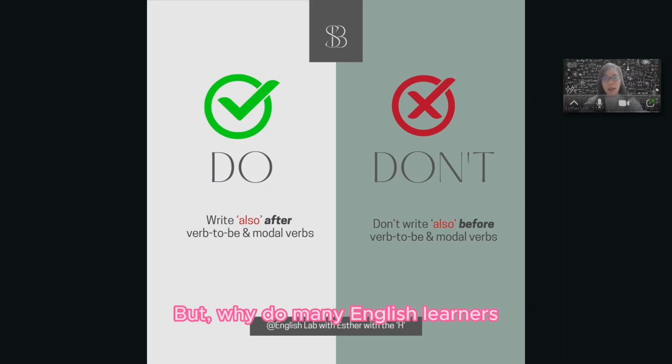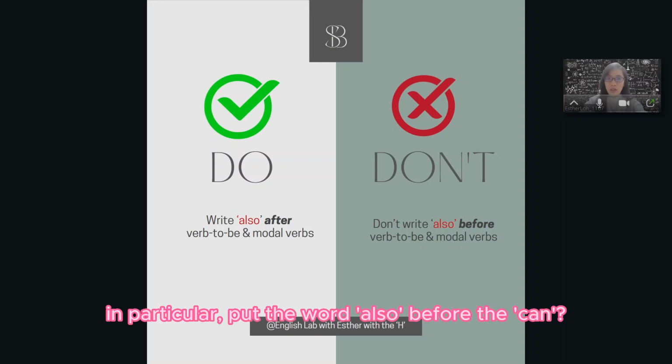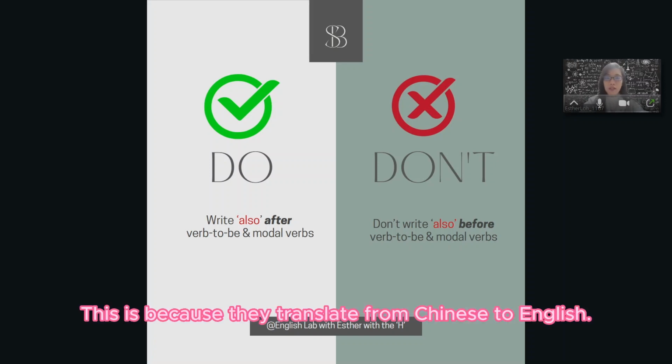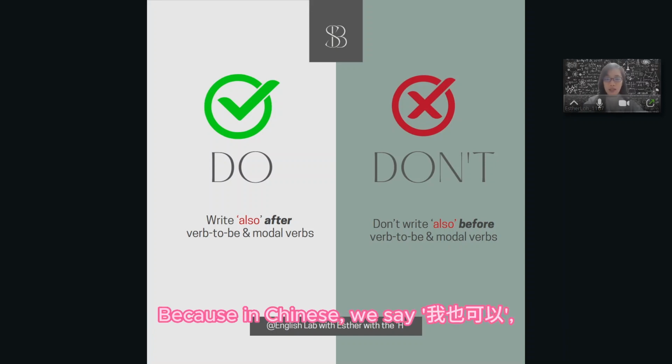But why do many English learners, Chinese students in particular, put the word also before the can? This is because they translate from Chinese to English. Because in Chinese, we say 我也可以.